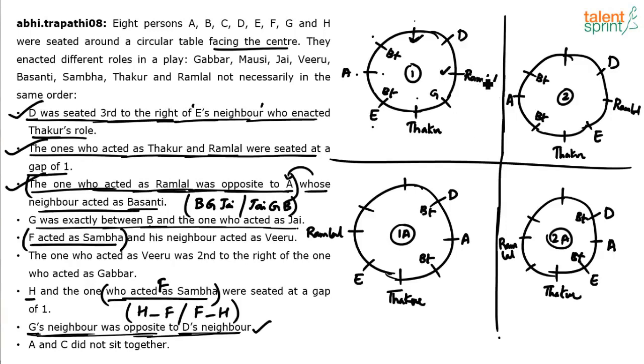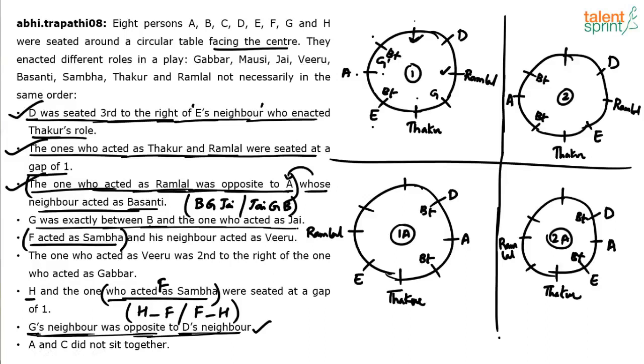If you take this as D's neighbor, which was opposite to G's neighbor, that means this becomes opposite to G's neighbor, D's neighbor. And this position was the neighbor of G. So G should either come here or here. But this place is already blocked by E, so G can come here. Let me take G dash. These are the two possible positions of G.